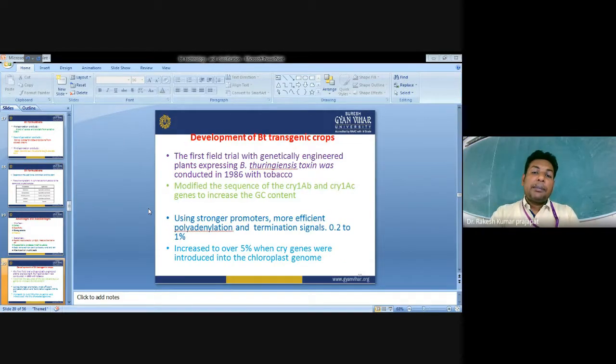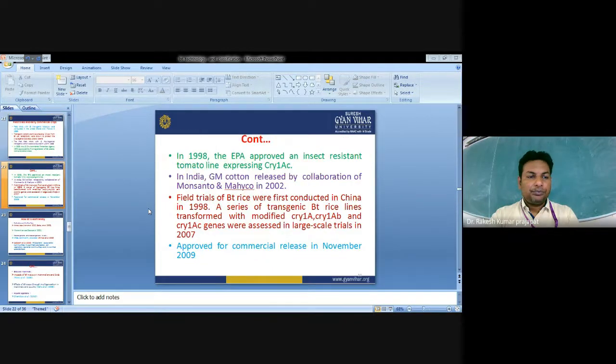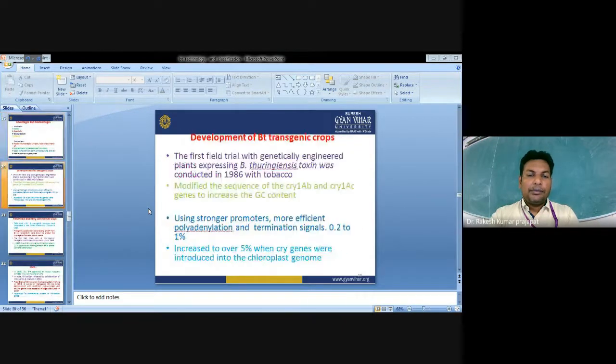Now next is the development of Bt transgenic crops. What is the status of Bt transgenic crops recently in India and the globe? That we will discuss now. But before discussing this, let me tell you an interesting mechanism of Bt toxicity: how Bt affects growth and how it kills different insects and pests. Try to understand that.